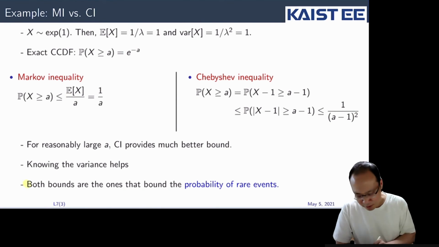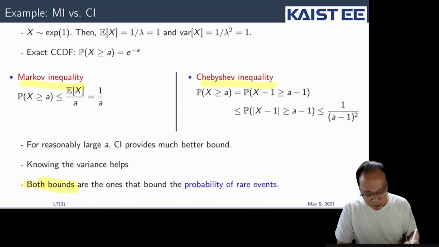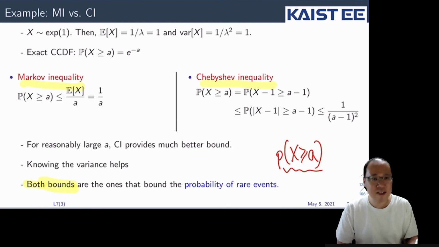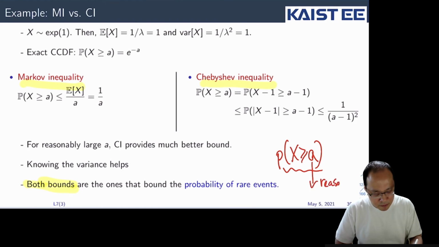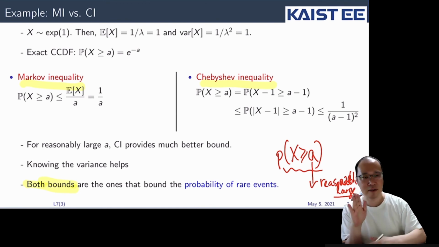Remember, both bounds, the one given by the Markov inequality and the one given by the Chebyshev inequality, bound the probability of rare events. So what do you mean by a rare event? Because we are computing this CCDF, if a is reasonably large, it is the probability that x deviates from the expectation.